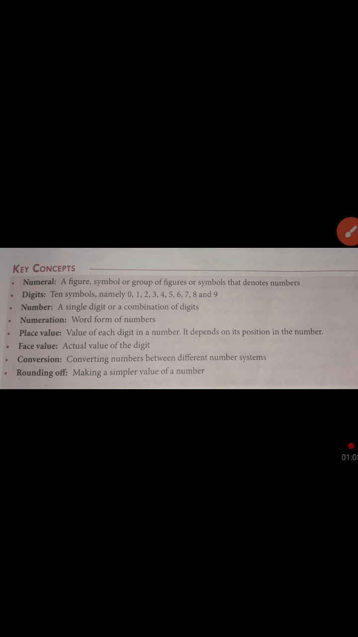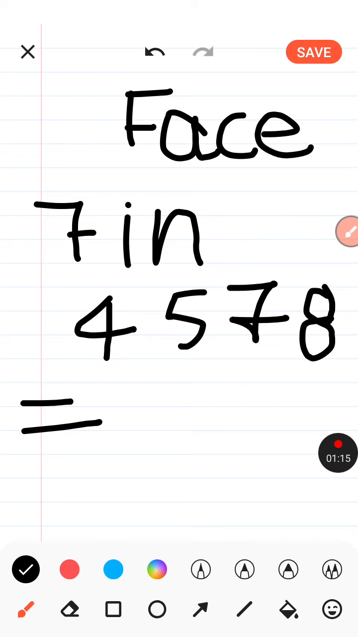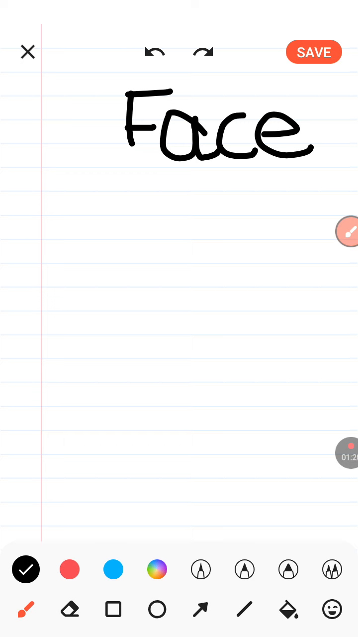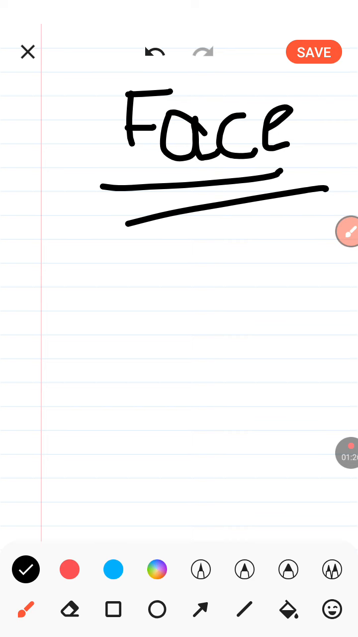That is your key concepts. Okay, so please write down in your notes. So we came to our topic, number system. So number system, what is number system? Okay, so first we write some face value. First is our face value, the face value.